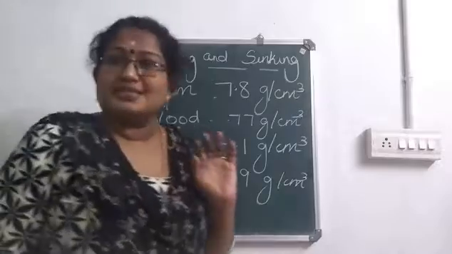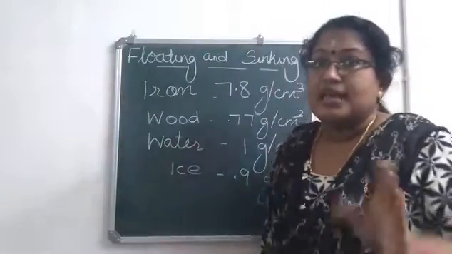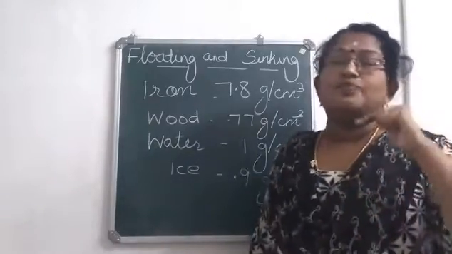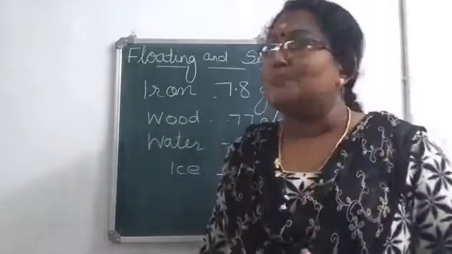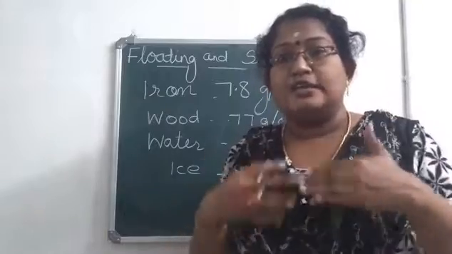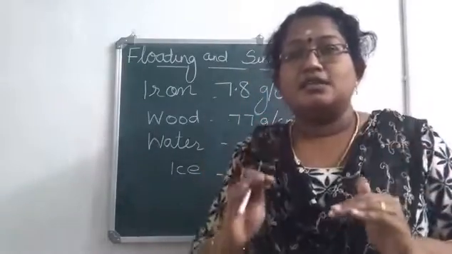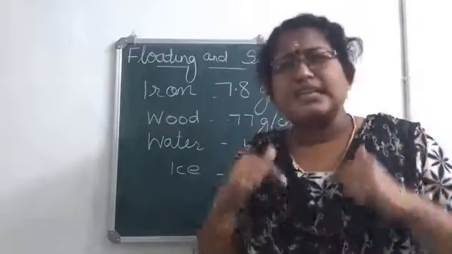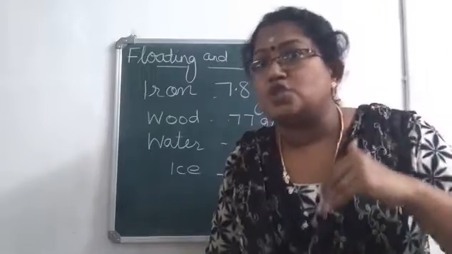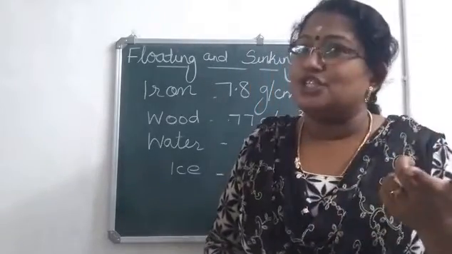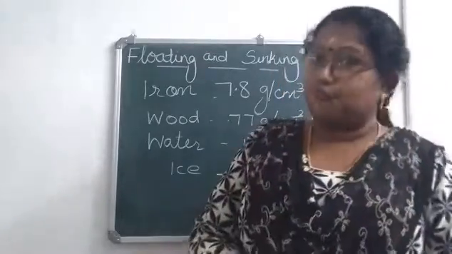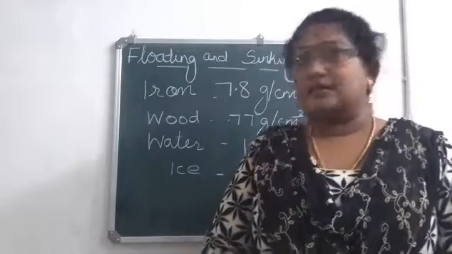So, if the density of a substance is less, then it will float. If the density of an object is greater, it will sink. In all the cases, it is not compulsory that it should be water itself. It can be any liquid. So, in general, if the density of an object is greater than the density of the liquid, that object will sink. And if the density of the object is less than the density of the liquid, that object will float. I think it is clear.